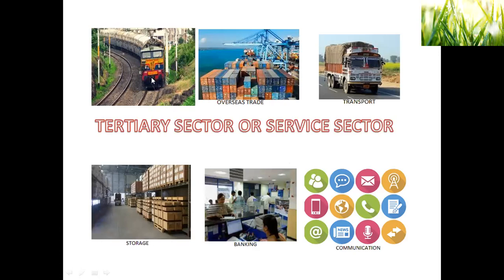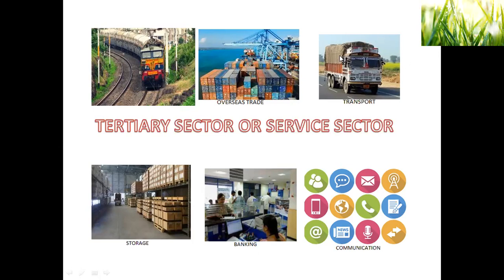Trains, if it is a goods train, the goods train will take goods from one place to another. The second picture shows you a harbor. Why have I taken this? This one is export and import. Export, whatever we have in excess, we sell to other countries. Whatever we have in shortage, we buy from other countries. Where does it happen? It happens in the harbors. So I have taken that picture.